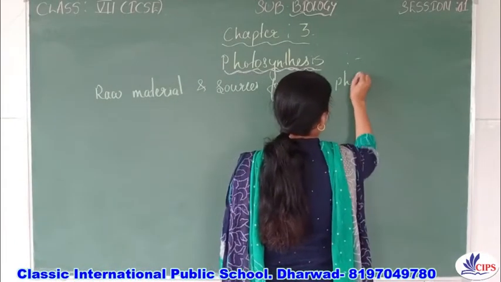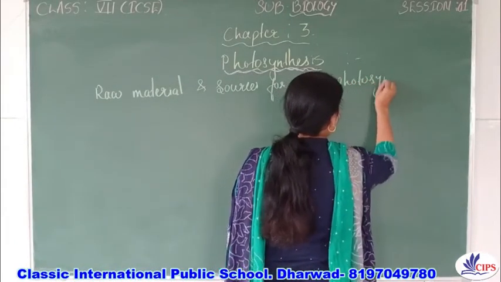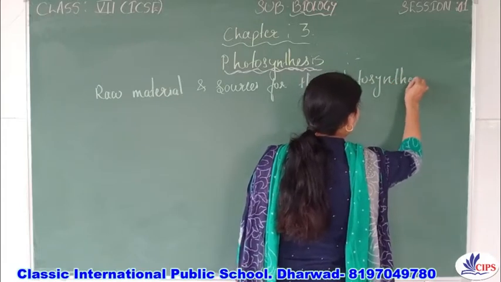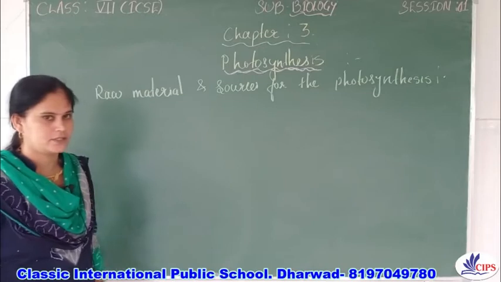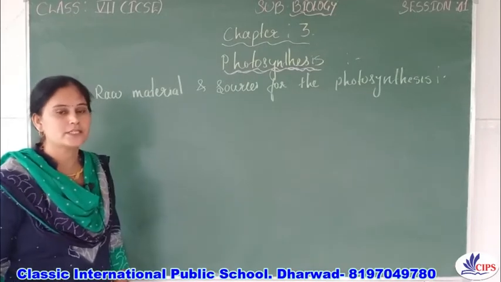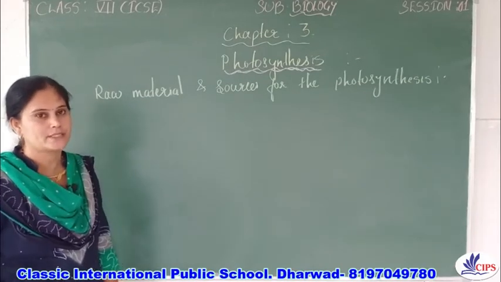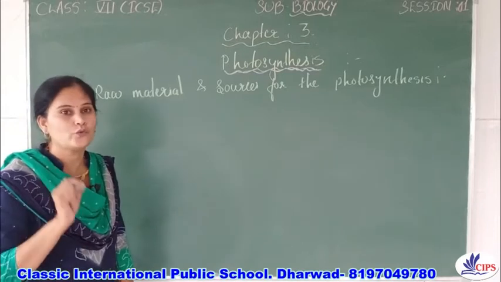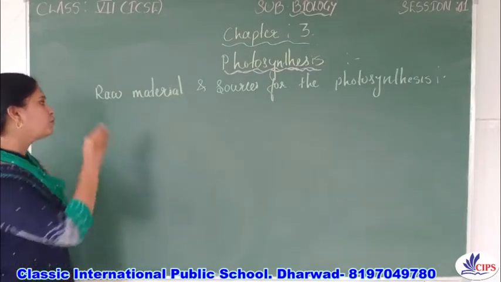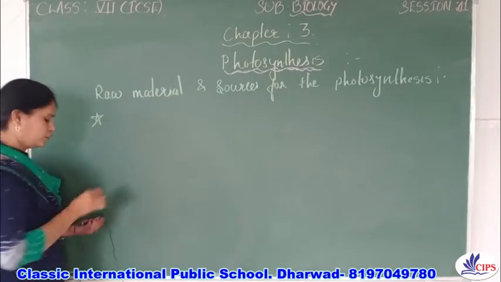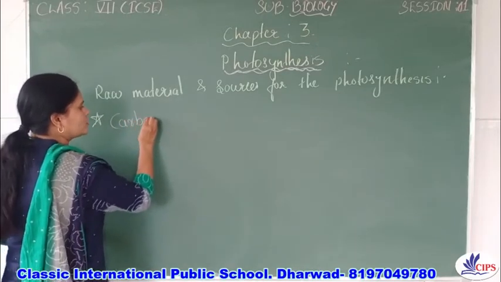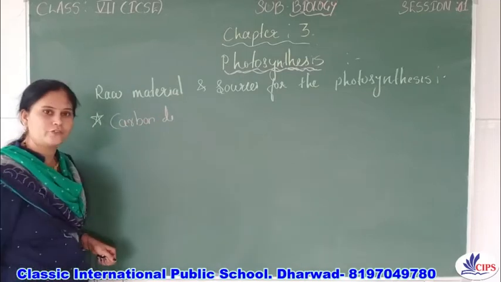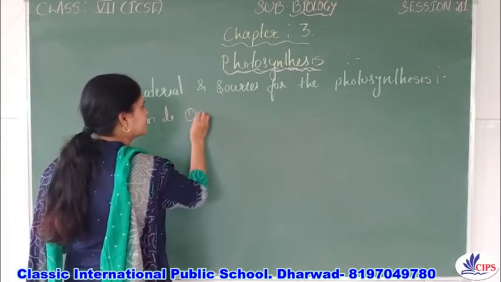Just go back and see what is photosynthesis. It is a process by which the green plants prepare their own food with the help of what? The first one is carbon dioxide. So this is one of the raw materials.